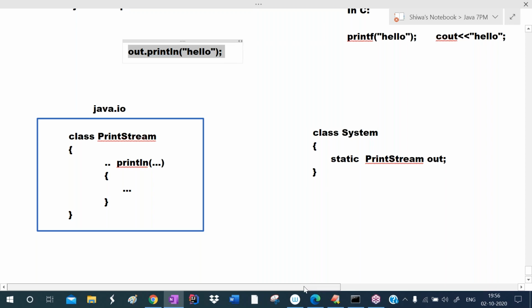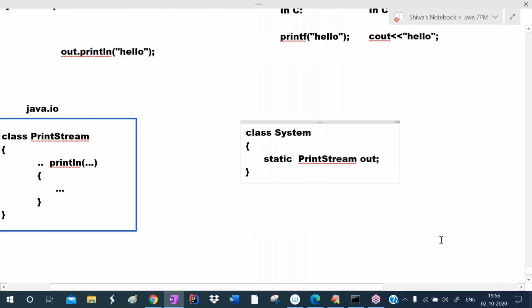Now my question is, is this out a static member or non-static member? This out is the static member. So they divided members into two types: static, non-static. Non-static means object is required. So println is the non-static method, so object is required. So we are using the print stream class object out.